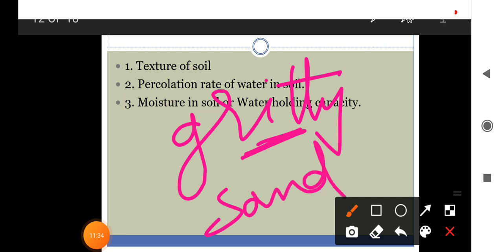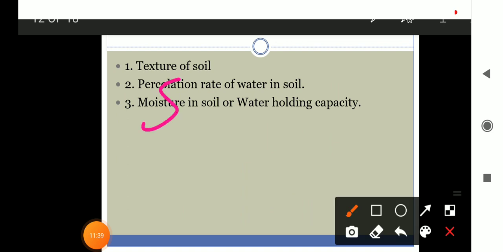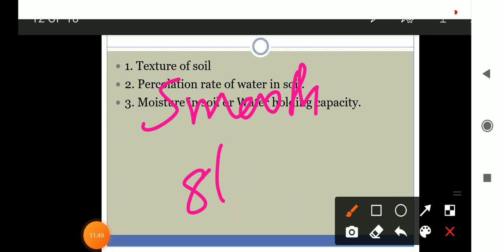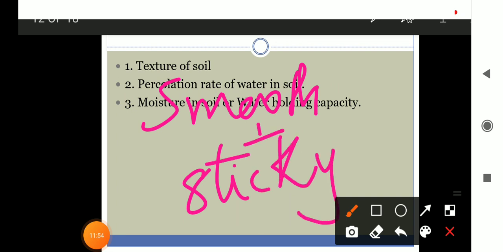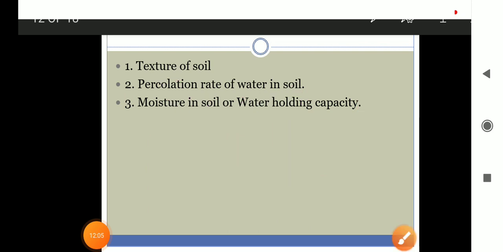And the second, soil will be smooth. If it is smooth soil, then it may be clay or loamy, mainly clay. And if it is smooth and also sticky, right? Smooth and sticky, then it will be the clay. If it is gritty, then sand. If it is smooth, then loamy soil. And if it is smooth as well as sticky, then it will be clay soil, right?